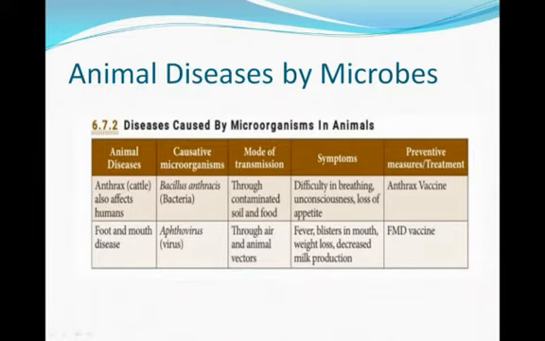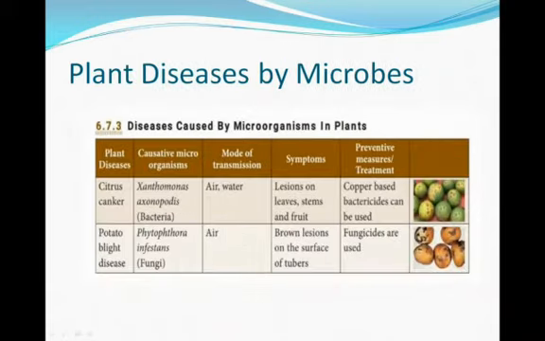The second one is foot and mouth disease. The causative microorganism is a virus. The mode of transmission is through air and animal vectors. Symptoms are fever, blisters in mouth, weight loss, decreased milk production. These are the symptoms. The preventive vaccine is the FMD vaccine. These are the vaccines for animal diseases.